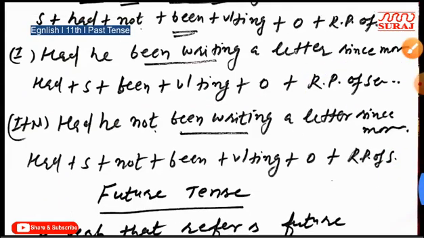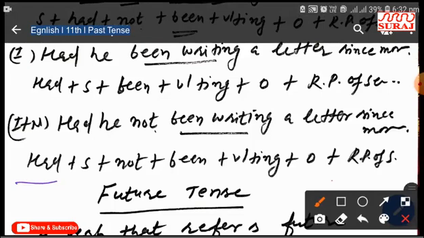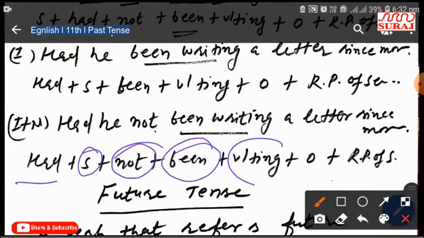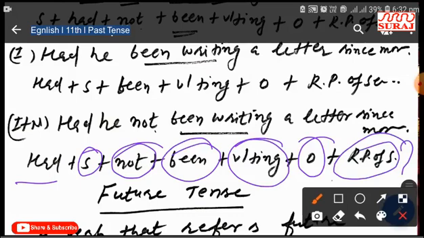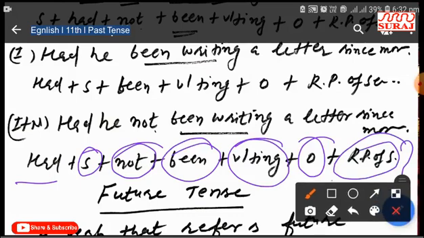In interrogative plus negative sentence, had he not been writing a letter since morning? Had plus subject plus not plus been plus first form plus ing plus object plus rest part of the sentence. At the ending of the sentence, we should mark interrogative mark.